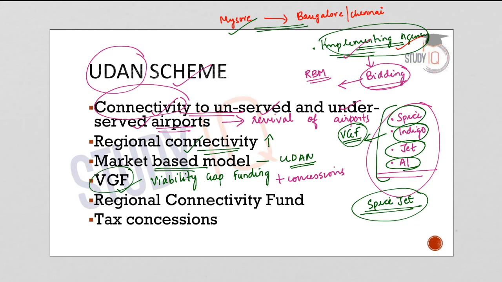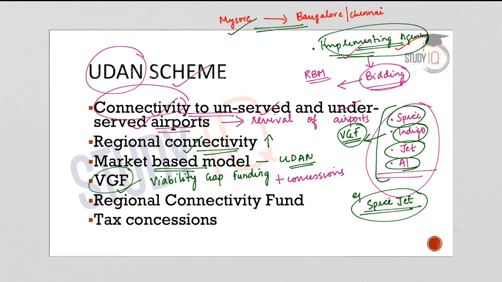So the successful bidder, in our example SpiceJet, will have exclusive rights to operate the route for a period of 3 years. So this underutilized route can be utilized by SpiceJet exclusively for 3 years. And also under the scheme, the price of half the inventory of the seats is capped, so airfares would be affordable.